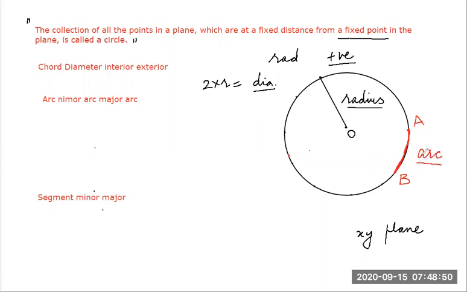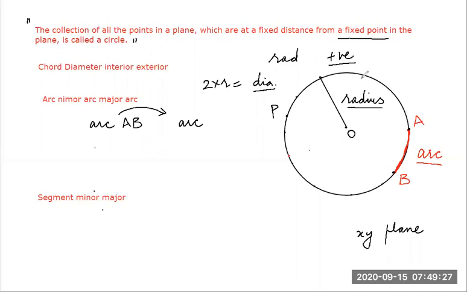Now, very interesting thing, students. Whenever I draw an arc AB, automatically there is another arc. Let's say this point is P on the circumference of the circle. Then there's another arc APB, which is bigger than this arc AB. So I have arc AB, and corresponding to this, I have another arc.